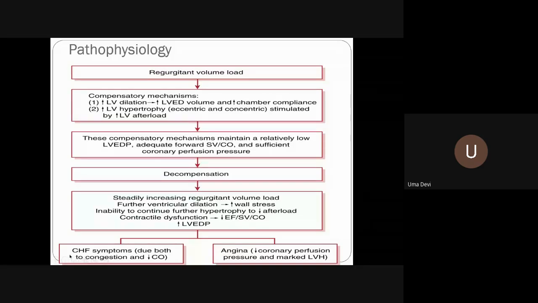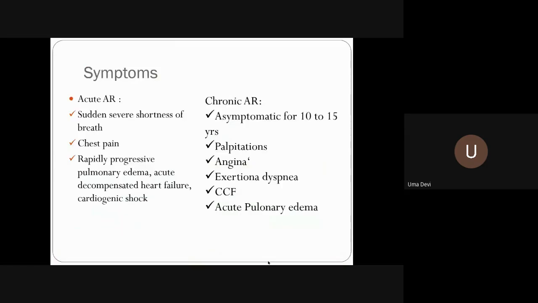This is the time when features of congestive heart failure start appearing, and you will get exertional dyspnea, angina, and all these features. This angina may be because of the hypertrophy, not due to coronary artery disease. In fact, even without coronary artery disease, the patient starts developing angina because of reduced coronary perfusion.